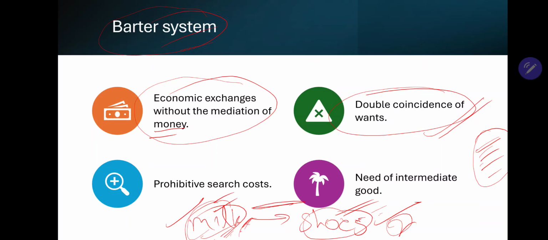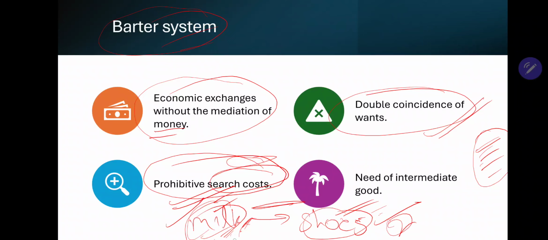We can safely say that the barter system becomes exponentially difficult as the number of economic agents increases. It becomes prohibitively expensive and the search cost increases exponentially.